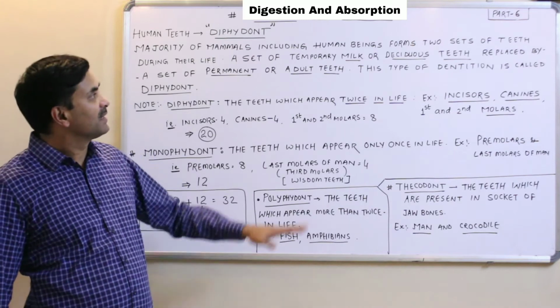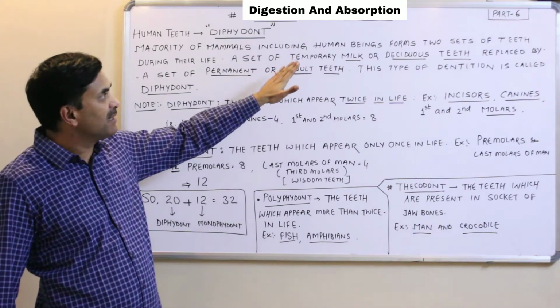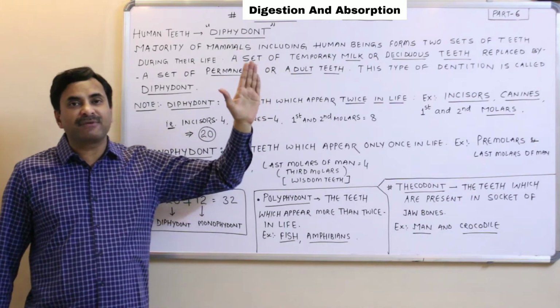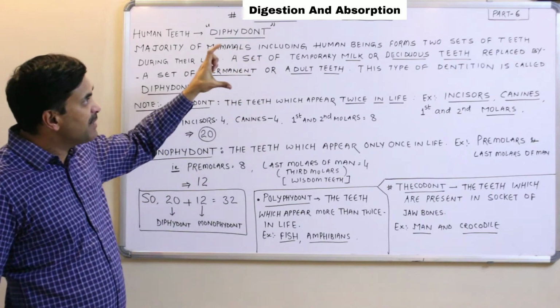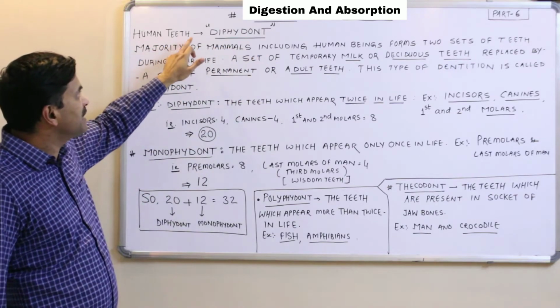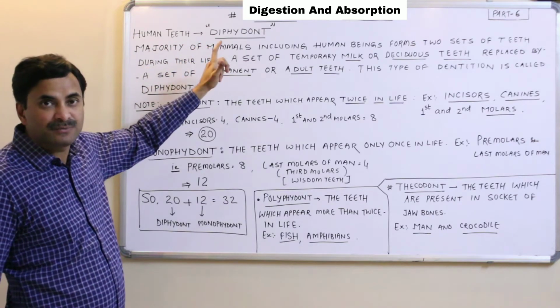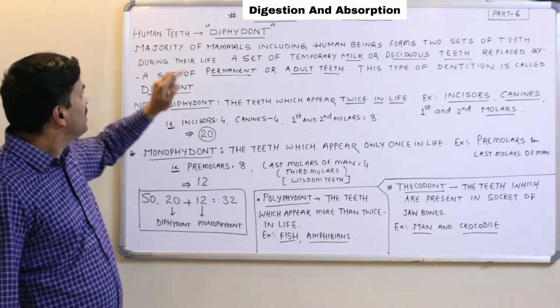Hello to all. This is part 6 of our chapter Digestion and Absorption, and in the previous video we discussed the teeth. Today we are discussing the remaining portion of the teeth, and that is that human teeth are diphyodont. Now what is di? Di means two, twice.